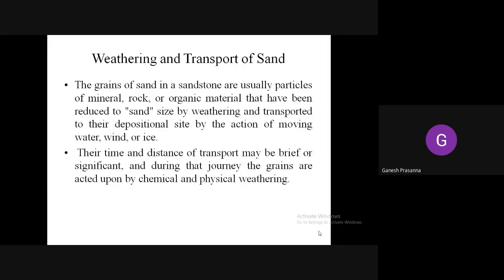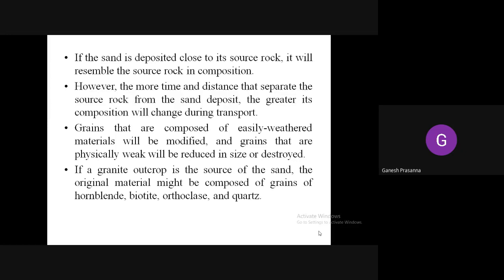Coming to the deposition site, if the sand is deposited very close to its source rock, then it will resemble the source rock itself in composition. If the particles that are being broken down have not traveled very long distances, then they resemble the particles in the source rock itself.